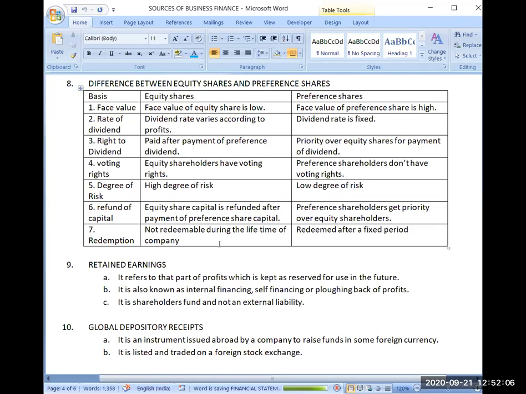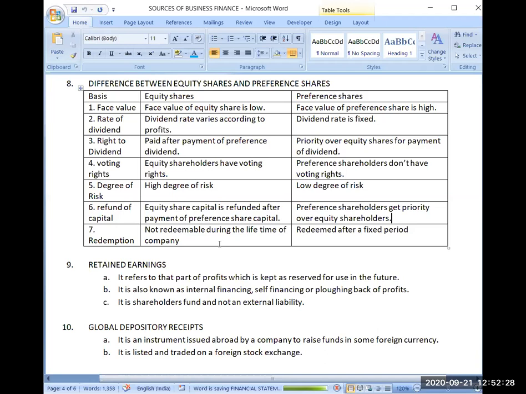But you will tell the preference shareholder in advance that for this much time we are taking these funds, and after 5 years, 10 years, 20 years, whatever it may be, we will be returning your capital. We will be redeeming your capital. So preference shares are not for the lifetime of the company.